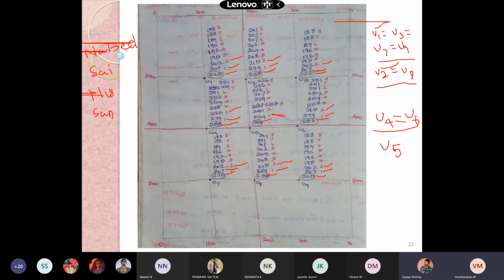Sanjay, 265, 215, 265, 215. Sir, 240. Good. Then Nabil, 200, 100, 215, 265. 195, sir. 195. Good. 195 has to be disseminated to